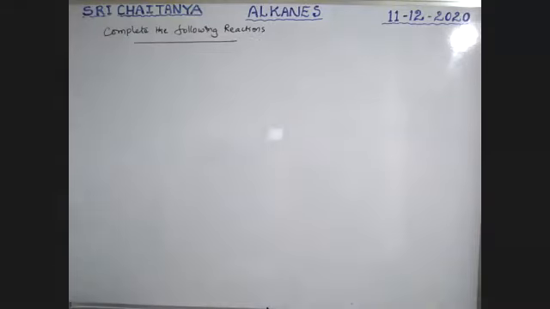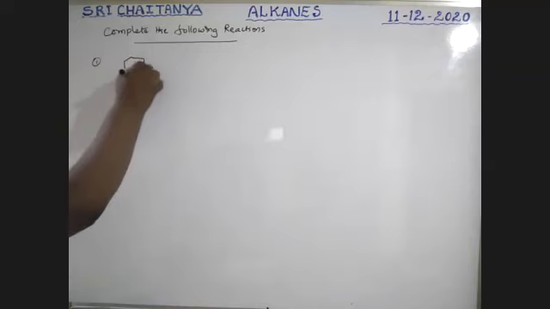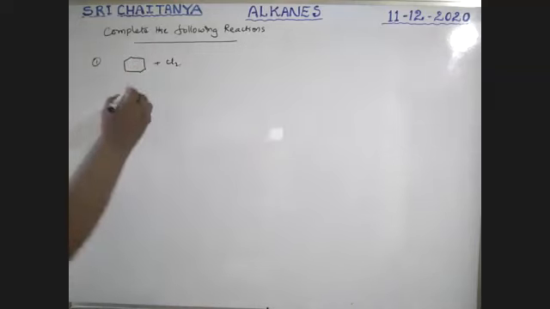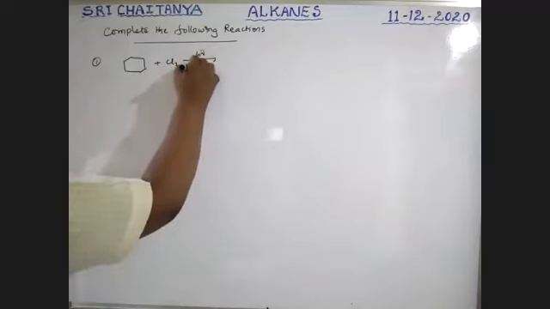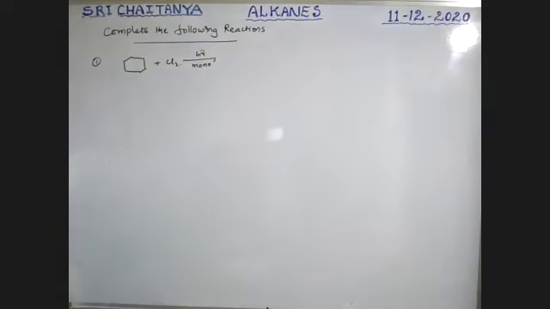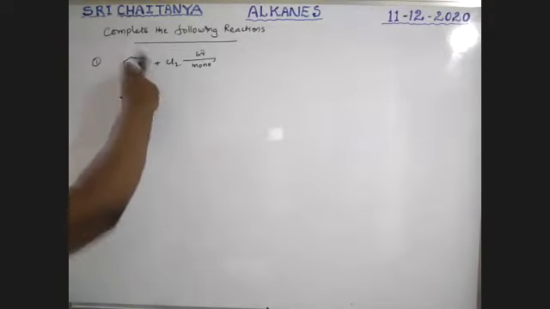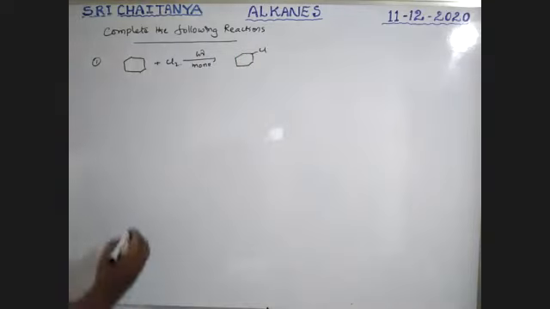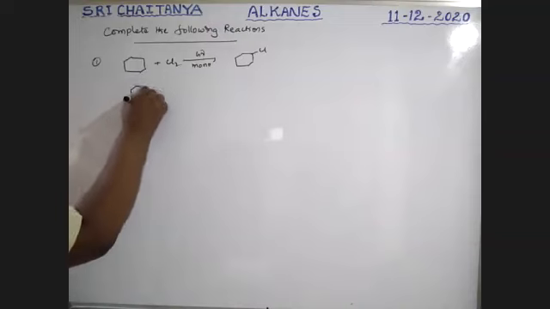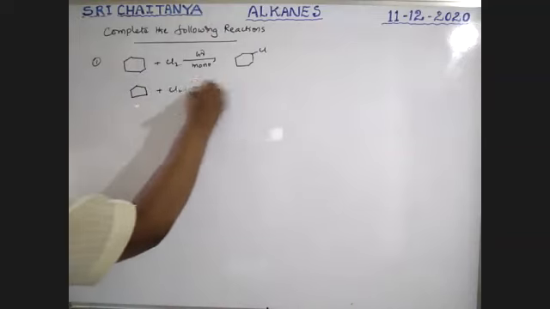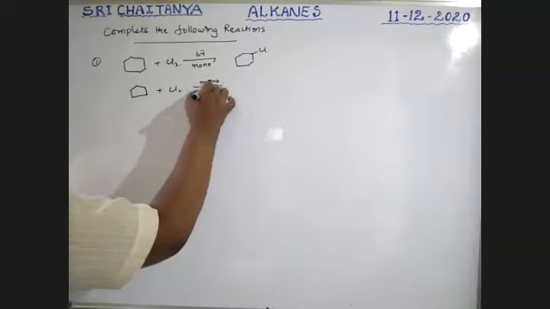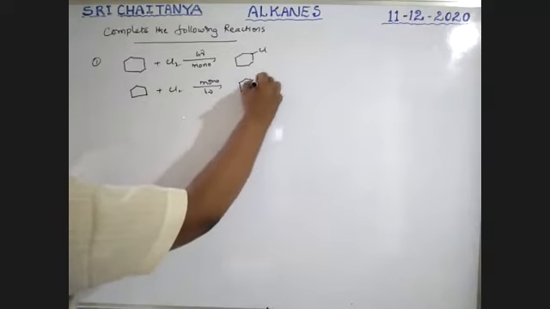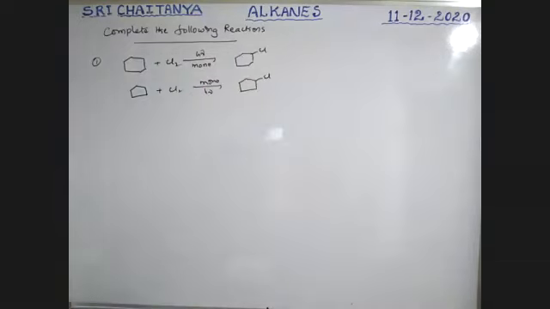See here, boys. First one, cyclohexane, Cl2 in the presence of light, hν, monochlorination, boys. All these hydrogens are identical, boys. Only one is replaced. The final answer is this one. Any one of these hydrogens is replaced. For example, cyclopentane, same, monochlorination, hν, all those hydrogens are identical. Any one is replaced.